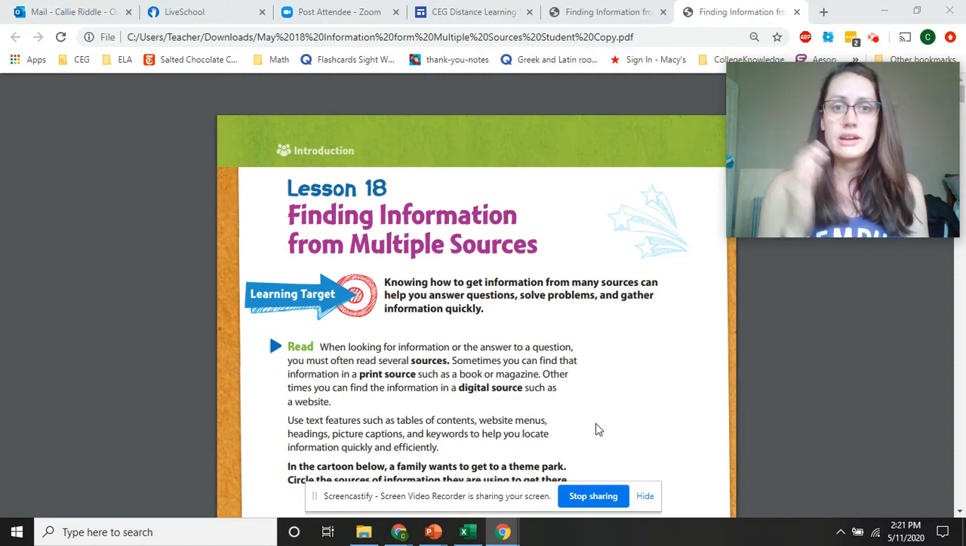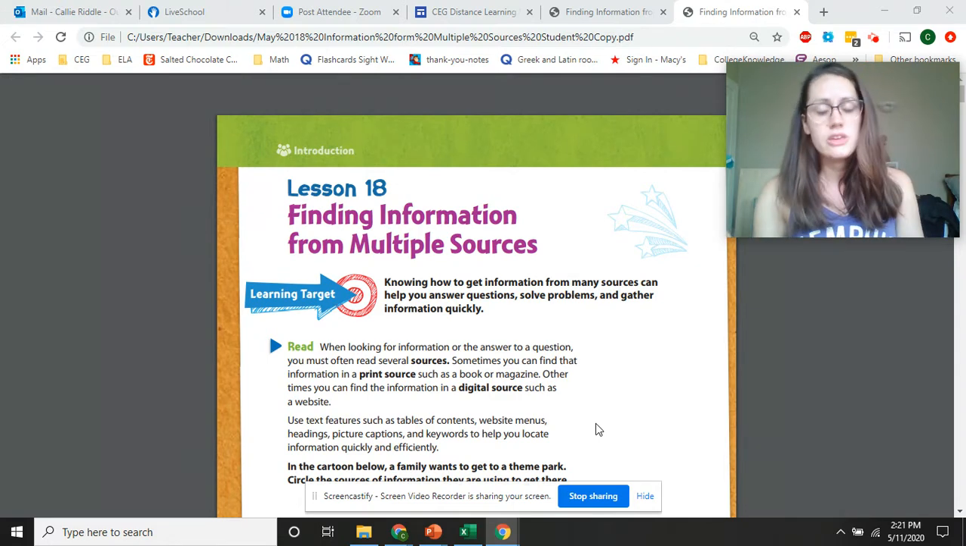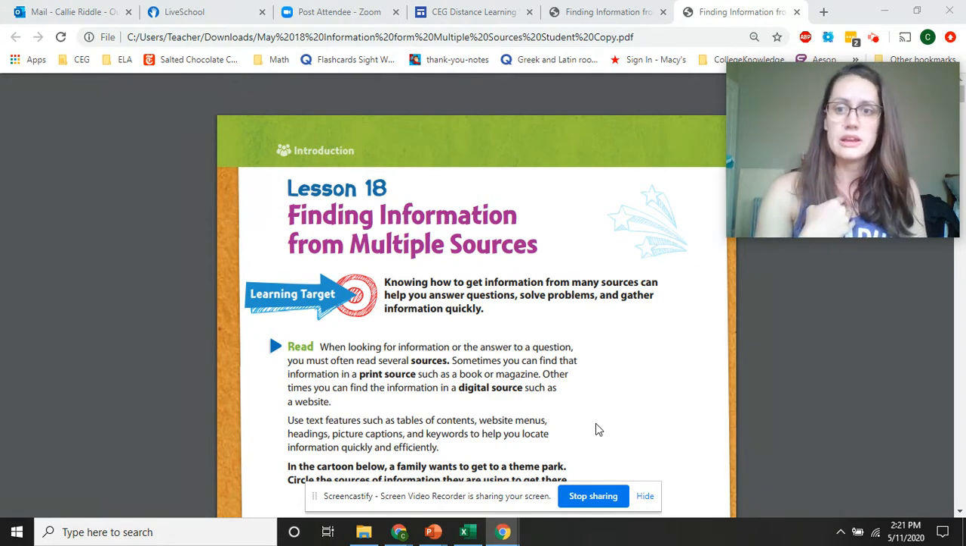So for all the activities in your packet this week, you're going to have more than one source about the same type of information. Some of the sources will say similar things, some will say different things, and we're going to look at an example of that.